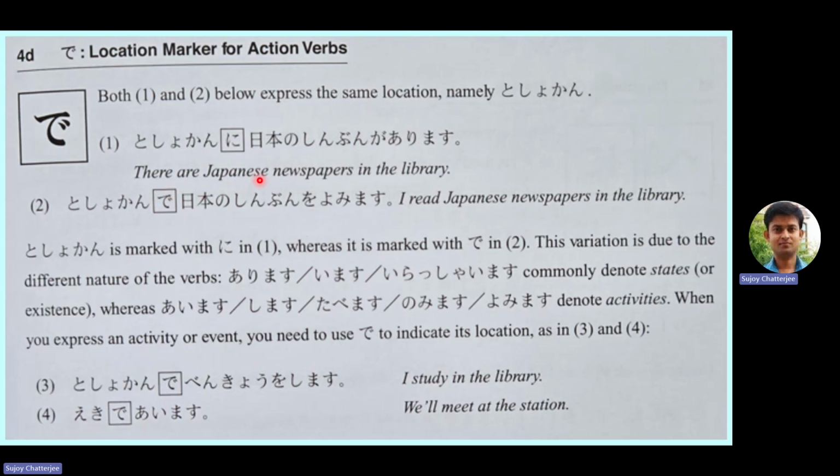Again, tsukue no ue ni hon ga arimasu. So here you are using ni because it is talking about only the existence of the book on the table. The book is not performing any action. So for those cases, that means for arimasu, imasu, irasshaimasu, we need to use ni as the location marker. And for action verbs, we need to use de for location marking. Okay, so this is the de particle.